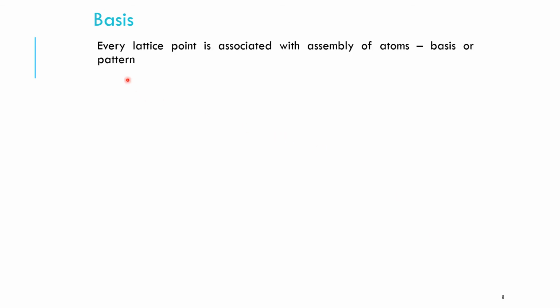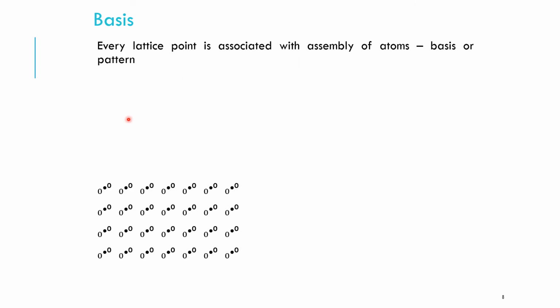Basis. Every lattice point is associated with a group of atoms which is called as a basis or pattern. So here you arrange the lattice points in a particular order, and about each lattice point there is a group of atoms.